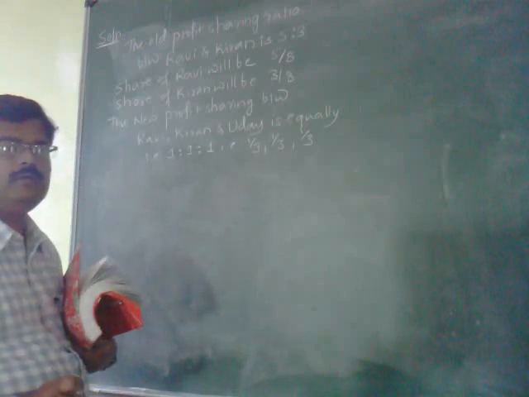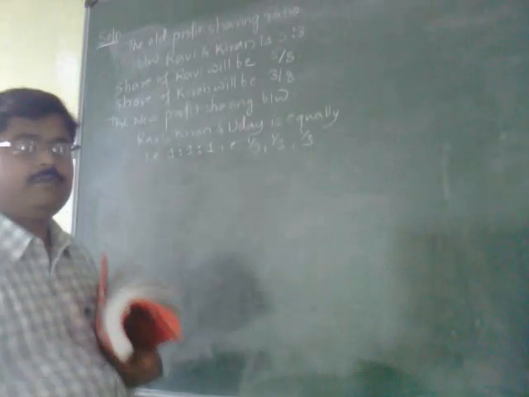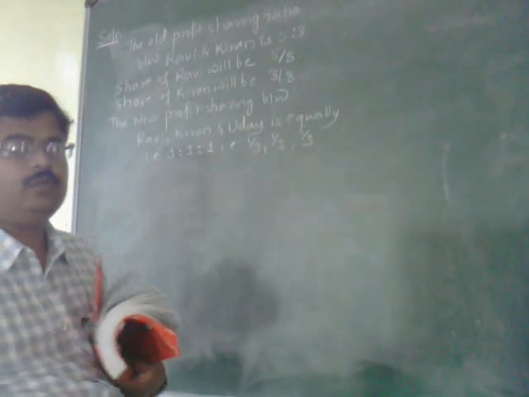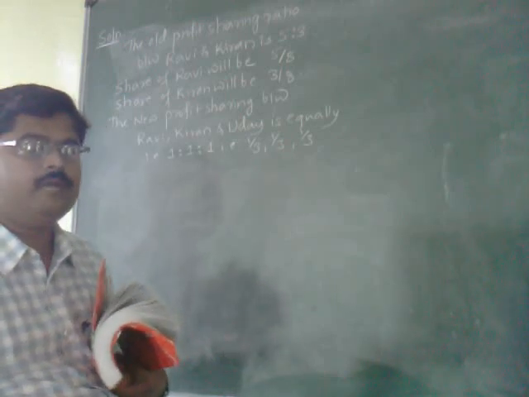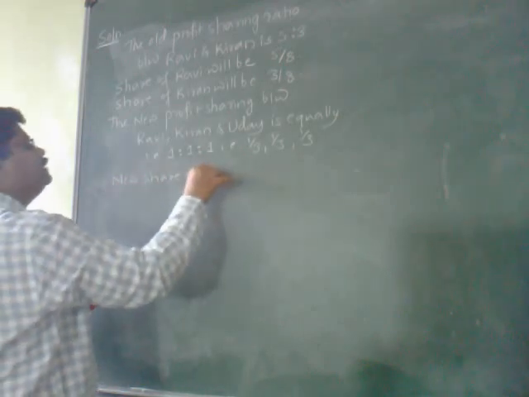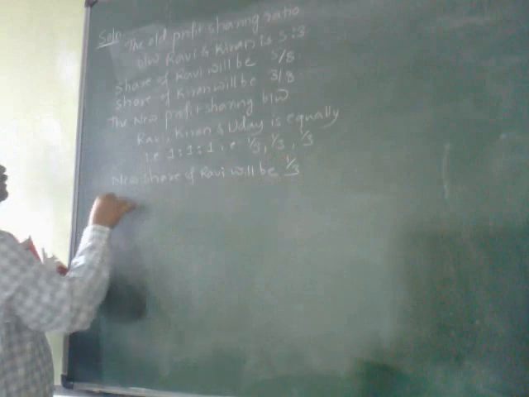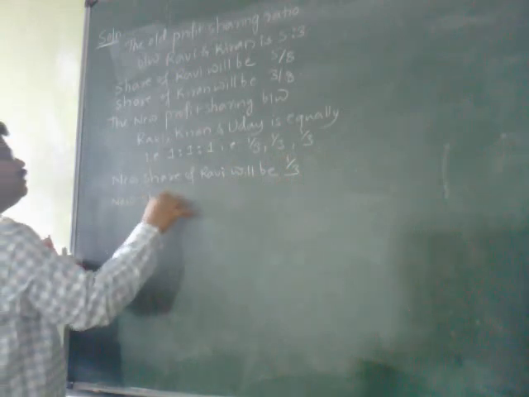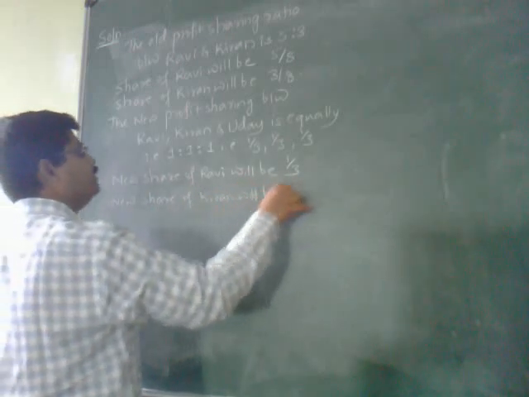Now the equation to calculate sacrifice ratio is old share minus new share. The old share I have written on the board, and the new shares of Ravi and Kiran I have to write. New share of Ravi will be 1 by 3. New share of Kiran will be 1 by 3.